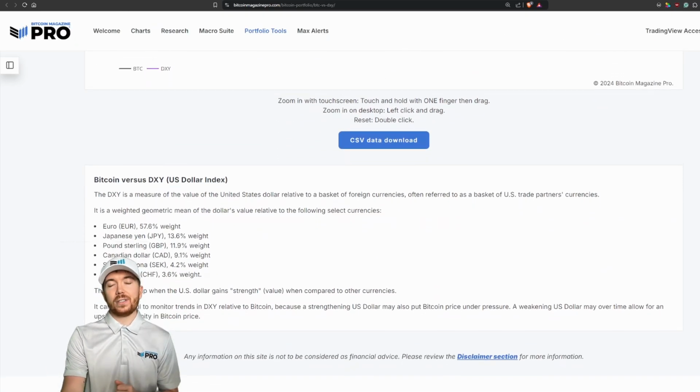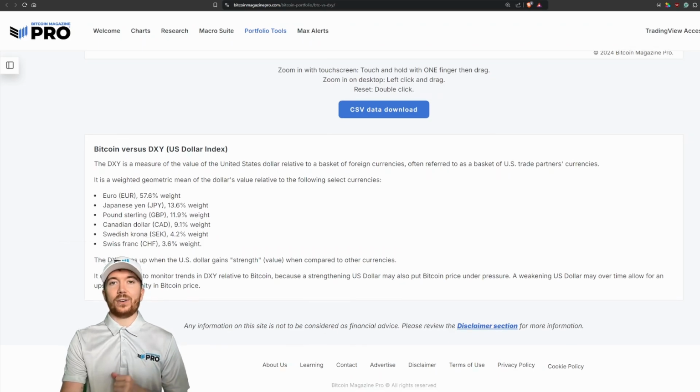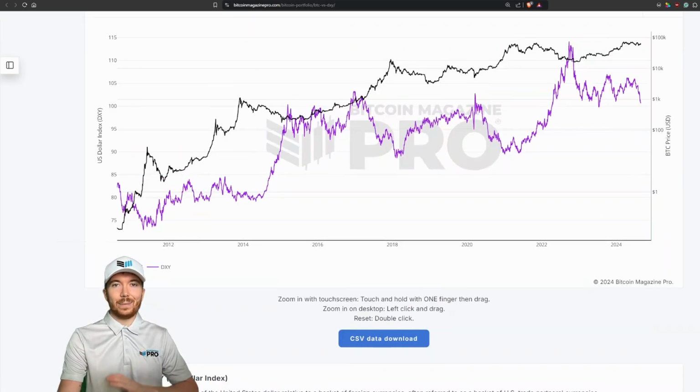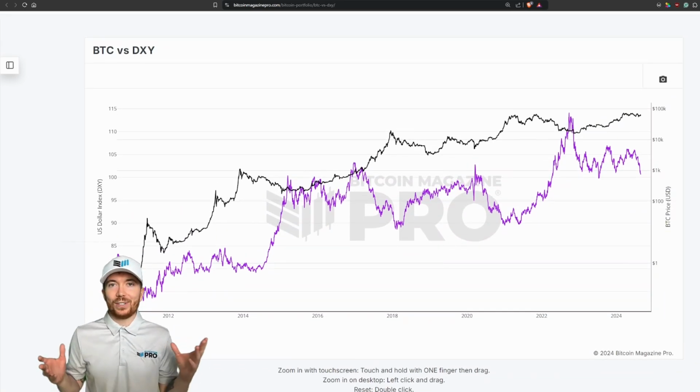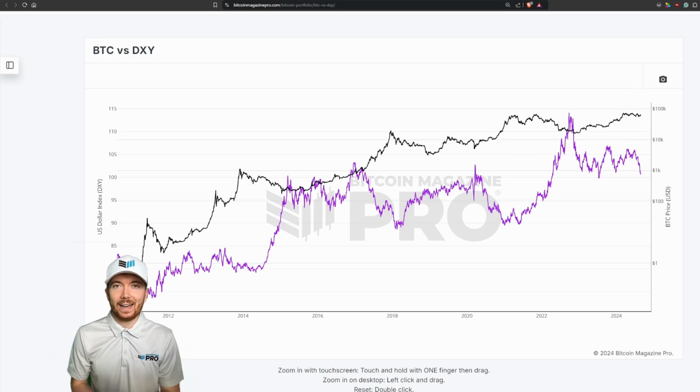And let me know what your thoughts are on Bitcoin having more favorable economic conditions for the coming weeks and months. Do you think that this is actually very bullish for BTC, or do you think it's maybe blown out of proportion and BTC, being its own asset, will decide to go up or down regardless of what's happening in other markets?